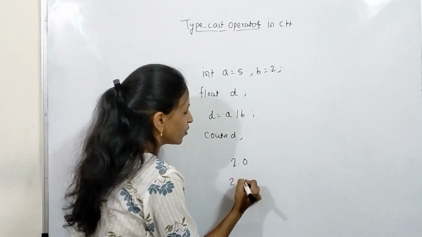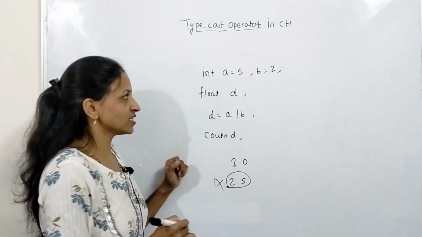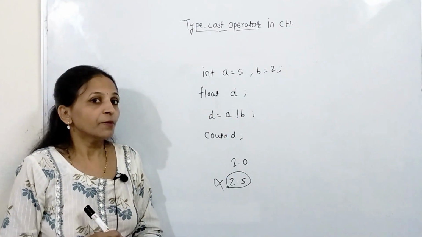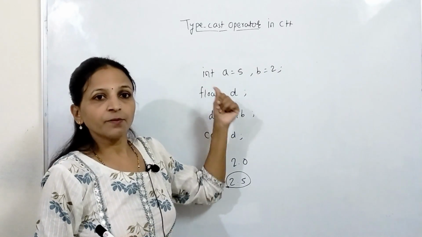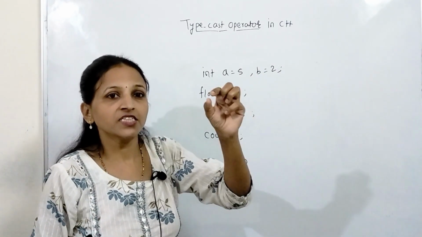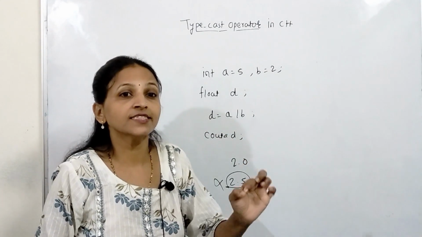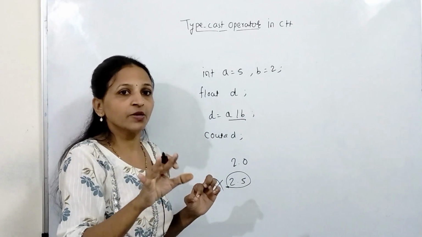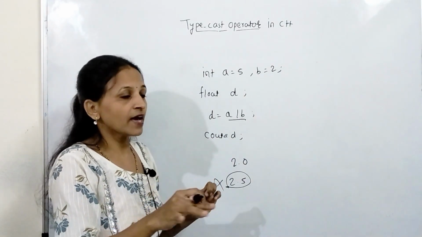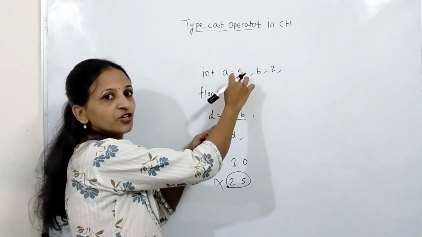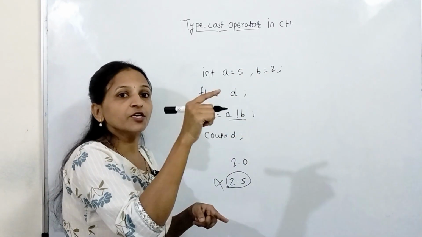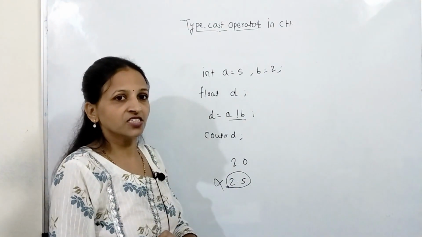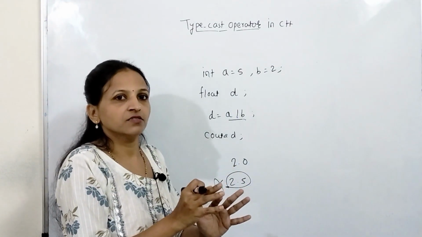2.0, 2.5? You will not get 2.5. The actual answer should be 2.5, but here you will get 2.0. Why? Because a is of type integer, b is also of type integer. Integer divided by integer always gives an integer value. That's why whenever this right-hand expression is executed by the processor, 5 divided by 2 gives 2, not 2.5, because integer divided by integer gives only the integer part.